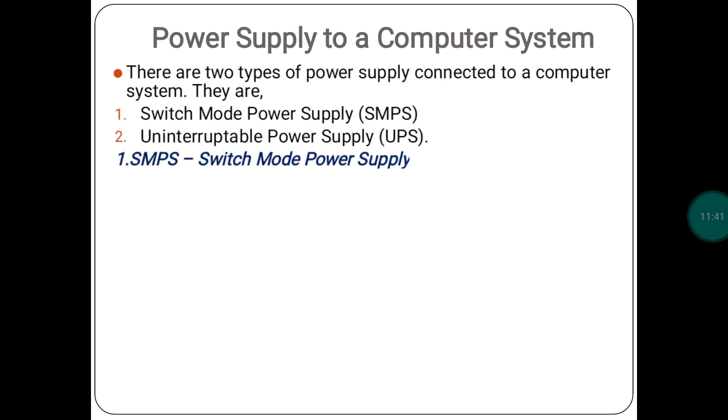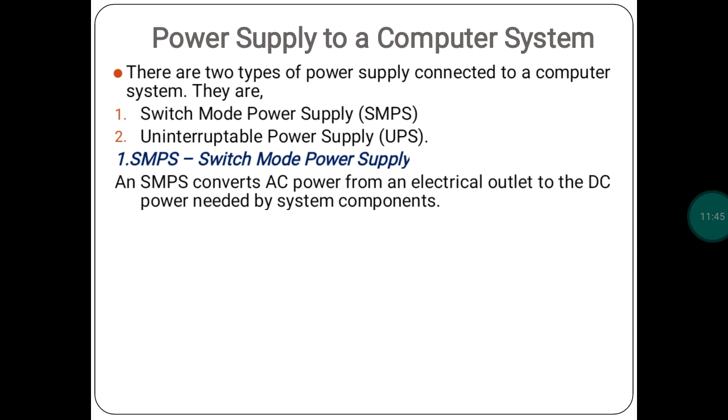First we will discuss SMPS, the switched mode power supply. An SMPS converts AC power from the electrical outlet to the DC power needed by the system components. See, whatever power comes from your outlet, from your mains, is AC.